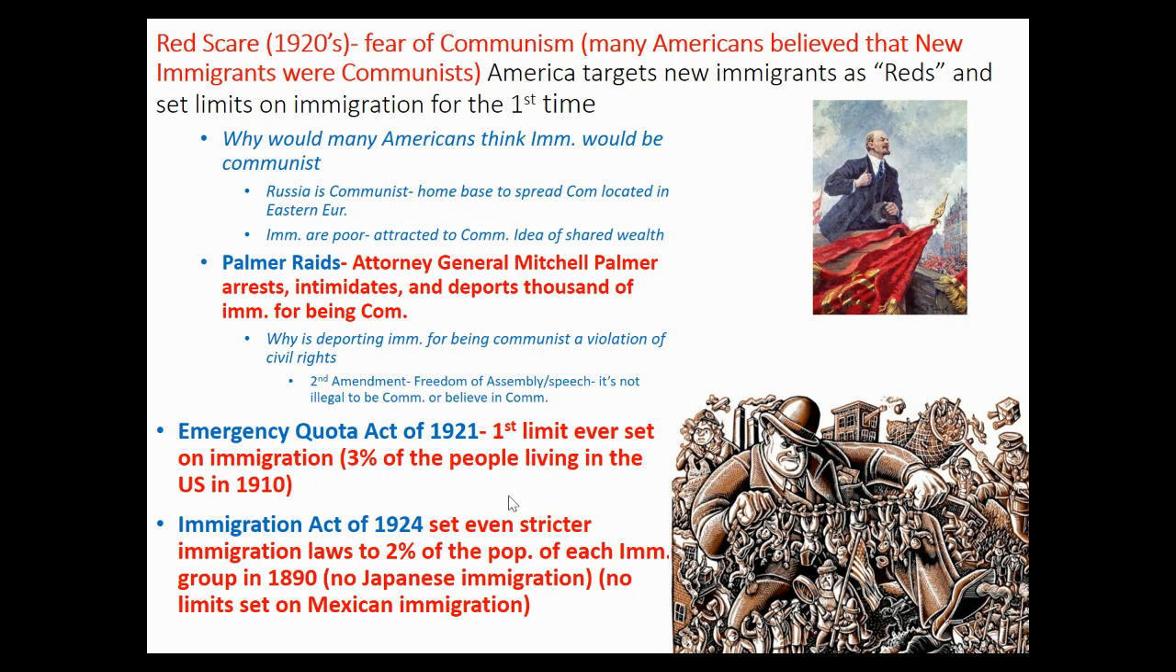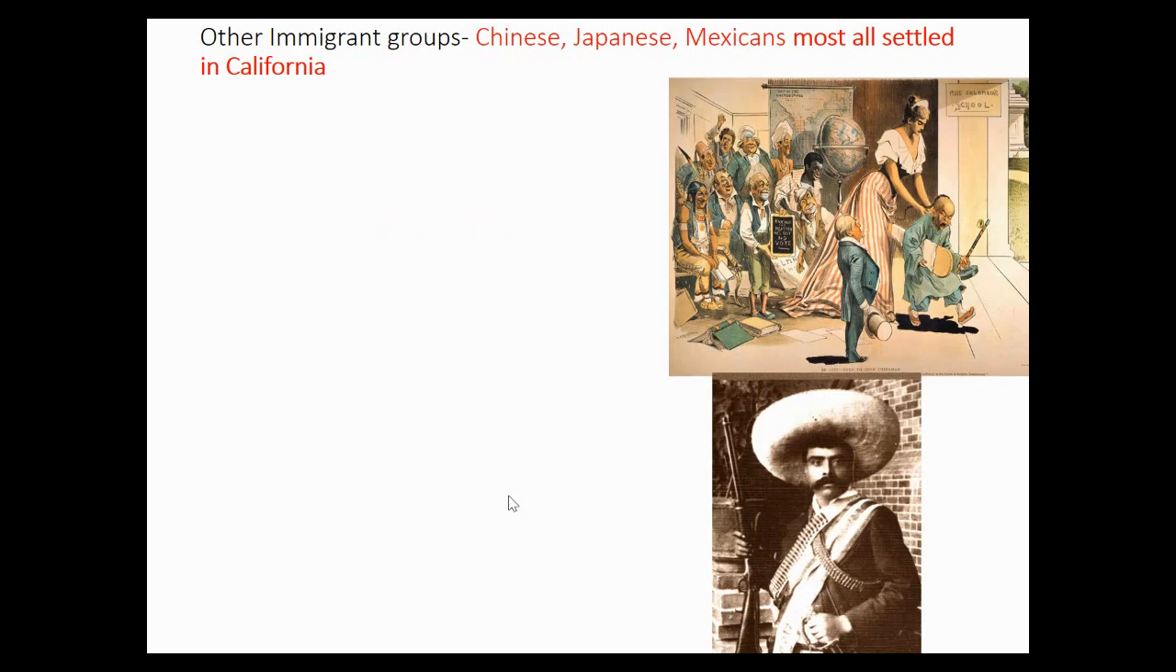We also banned all Japanese immigration, which we'll get to in a second, which is the second group we banned, but there's no limit on Mexican immigration. Now, let's talk about three other groups that were coming to America at this time you want to recognize. As we said, 75% of people coming to America are coming from Europe. Where's everyone else coming from? We're talking about Chinese, Japanese, and Mexicans. And a lot of them are settling in California. Mexicans are also going to Texas as well.